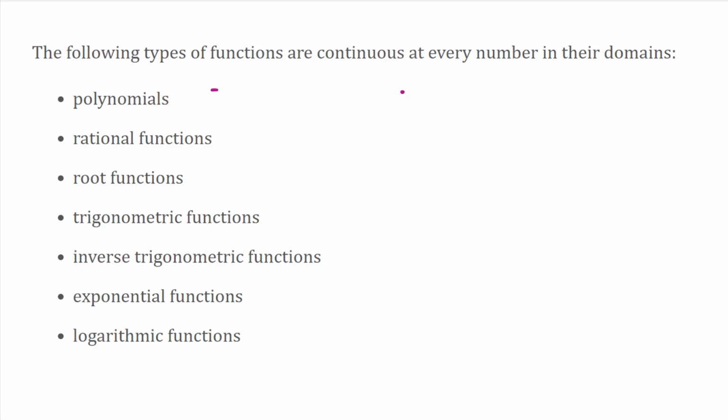It doesn't matter. We go to rational functions. That's like fractions. Maybe something like that, a rational function. That's continuous everywhere except where it's not in its domain, like 2. Right? You can't plug in 2, but it's continuous everywhere else. So these functions they're talking about here, a root function. It's continuous. Well, it's kind of funny. It's continuous everywhere it's continuous. It's basically what this theorem's saying. But it's like anywhere in their domains.